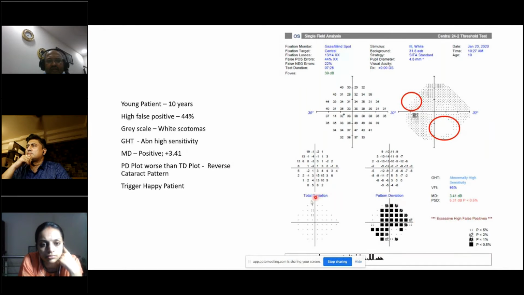This is known as a reverse cataract pattern. Actually, cataract should have been here if the patient had cataract, and the pattern deviation should be clear. But you get a reverse cataract pattern, and this is also known as a trigger happy patient. So he is trying to time the test. High false positive, you get a white scotoma.